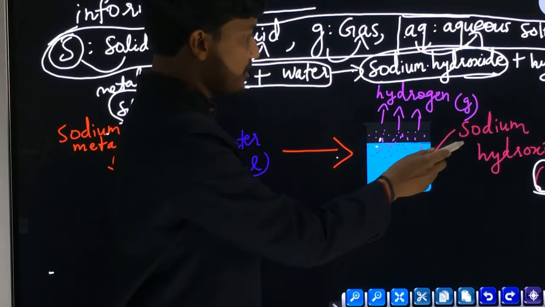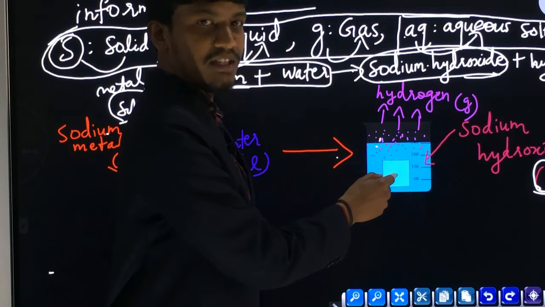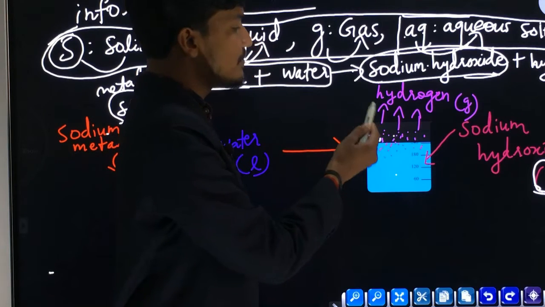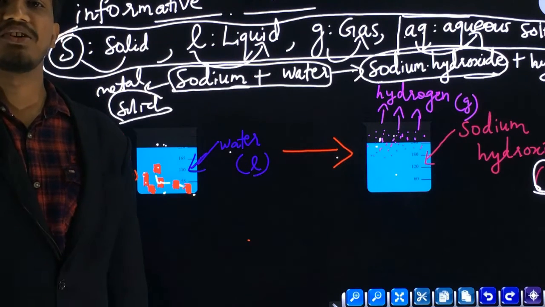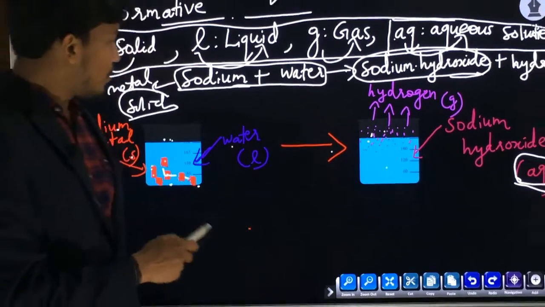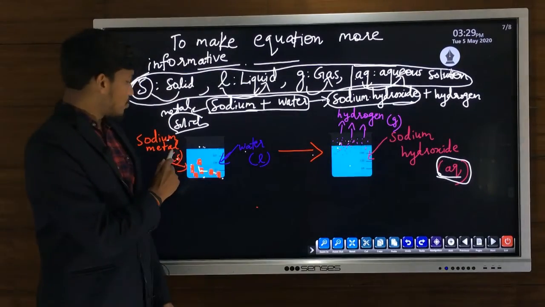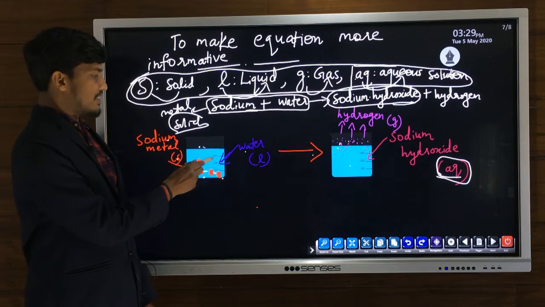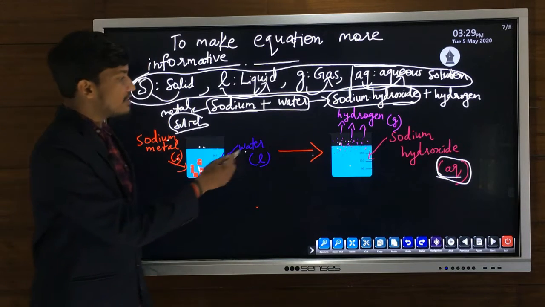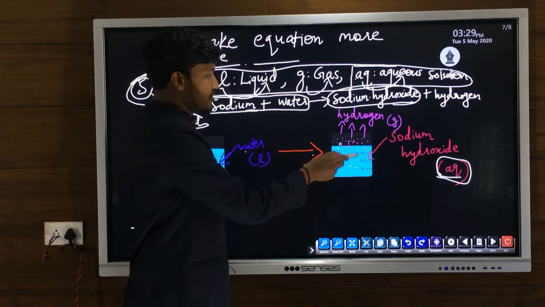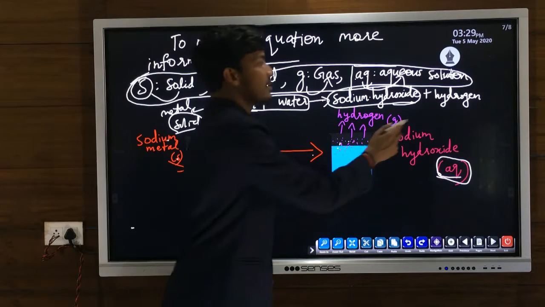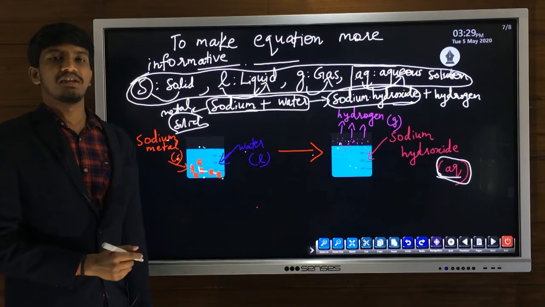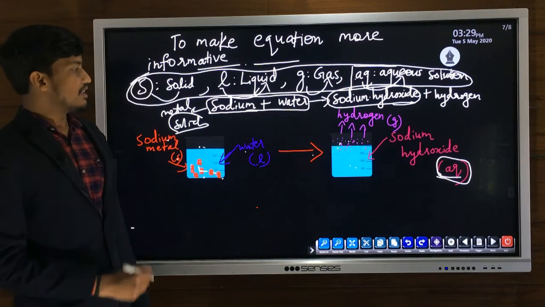So these are the two products. Sodium hydroxide is in aqueous solution, and also we can see the formation of gas bubbles of hydrogen. So the overall reaction is solid sodium reacts with liquid water to form aqueous solution of sodium hydroxide and hydrogen gas.